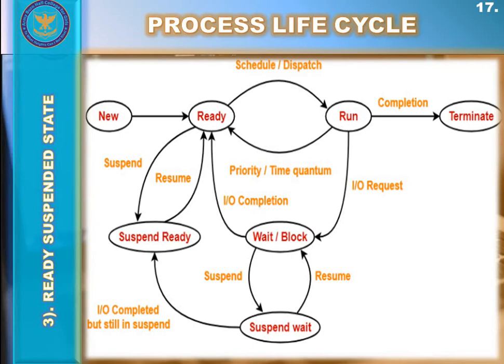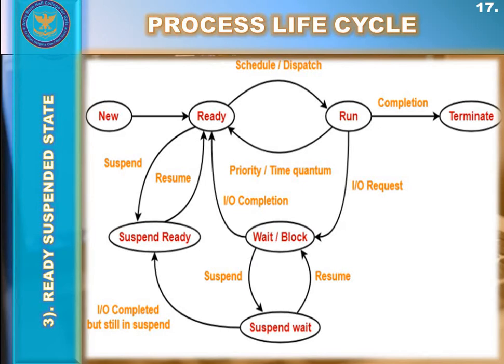So the operating system creates space in RAM by throwing that lower priority process out of the ready state, and sends it into the ready suspended state. That low priority process remains in the ready suspended state until the RAM becomes available.